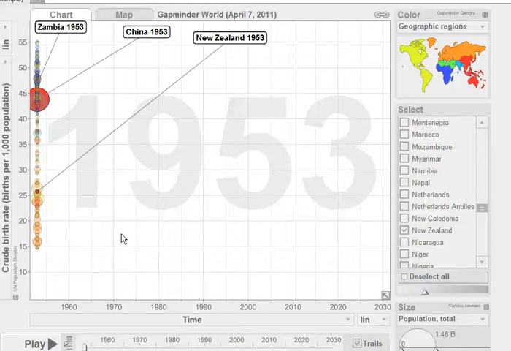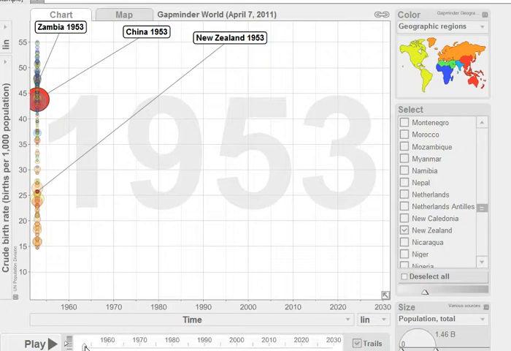Okay, the data that you're about to see starts in about 1953 and goes into the future to the year 2030. It's the countries of the world, crude birth rate per 1,000 people in the population.